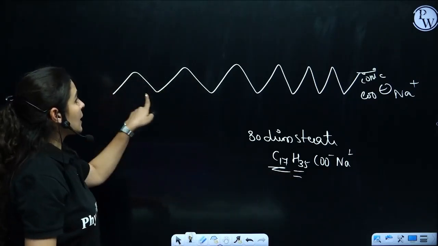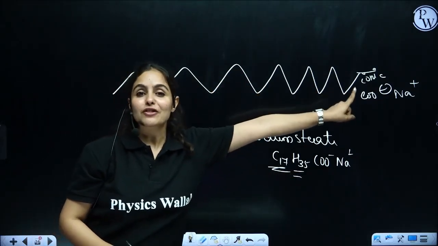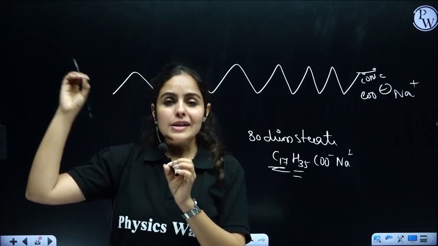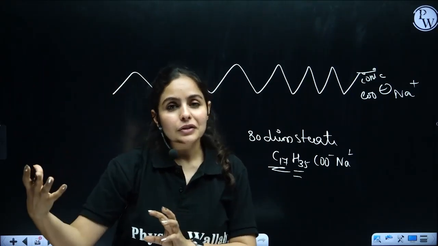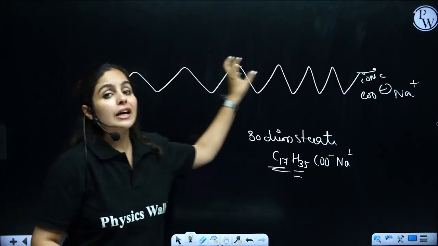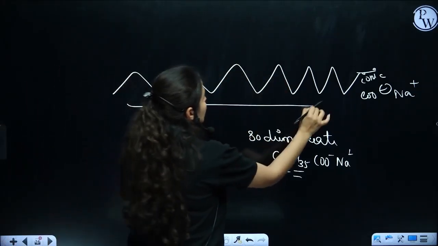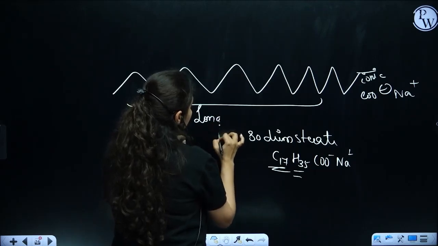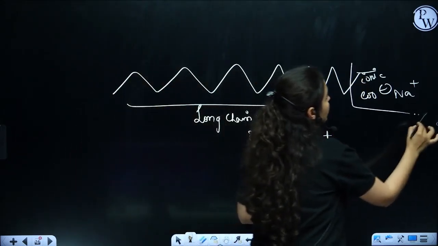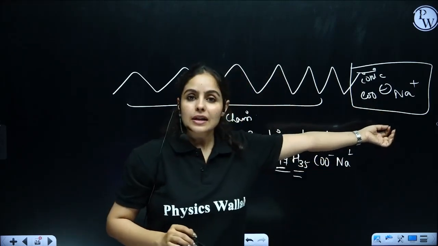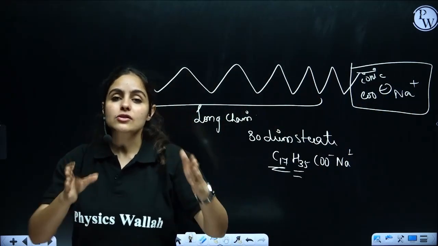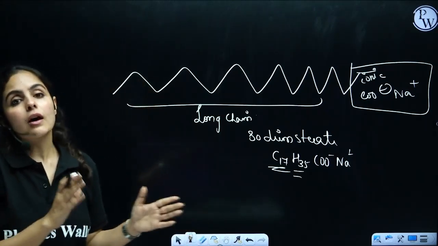C17H35. So this complete tail is C17H35. I'm not going to count 17 carbons and 35 hydrogens, I'm just giving you a rough idea. This is a long chain of fatty acids, and that's the ionic part here, a long chain of fatty acids with the sodium salt or potassium salt. That's how the structure of soaps is made.